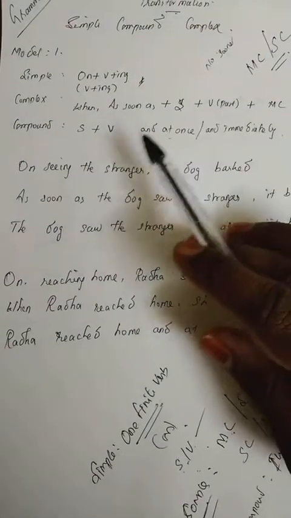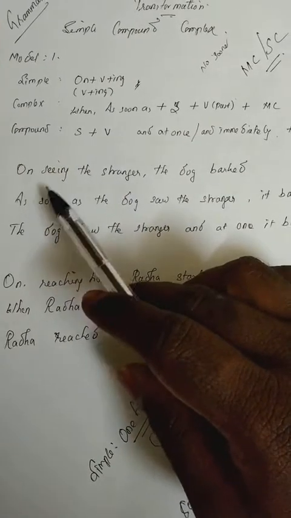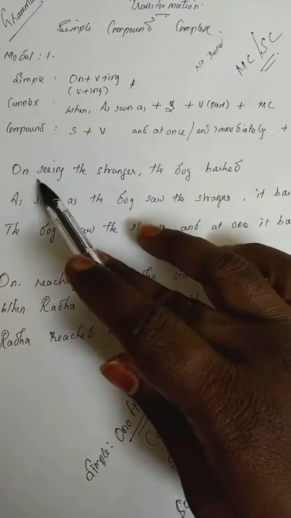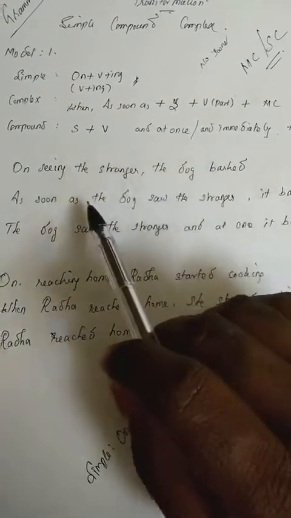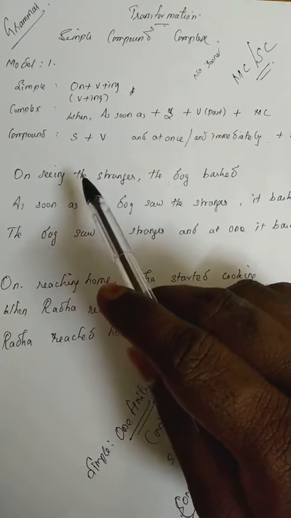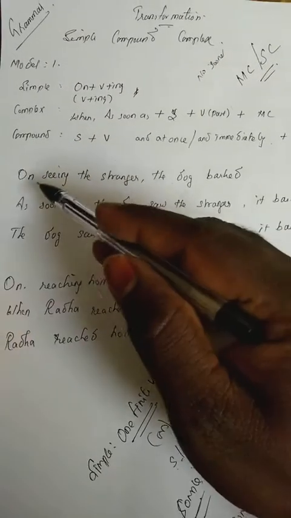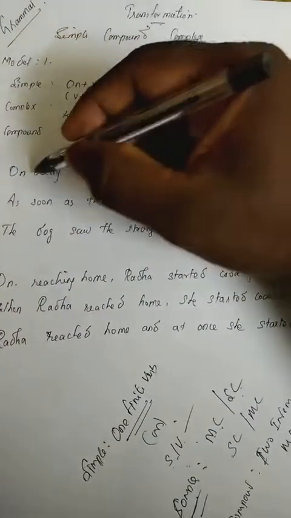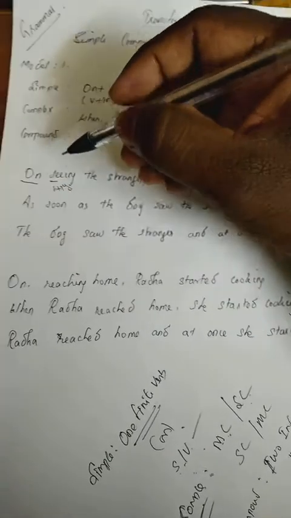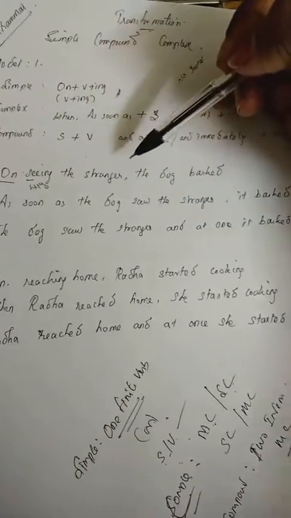Now we'll move on to the examples. The first example in this model is: On seeing the stranger, the dog barked. As I told you already, if you look at the sentence itself, we should know whether the sentence is simple, complex or compound. This sentence begins with on, then verb plus ing. So it is a simple sentence: on plus verb plus ing.